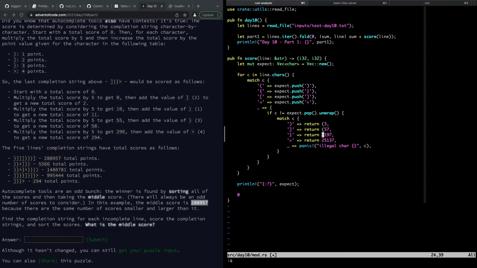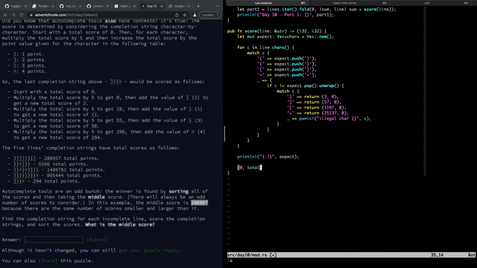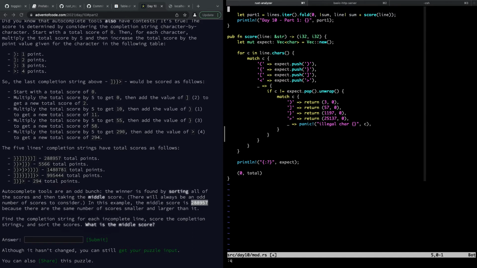So part 1 is this. And we'll just return 0 for the part 2. And then for this one, we'll just generate a score and return 0 and total. All right, and then we'll have to change how we grab this data here. All right, so